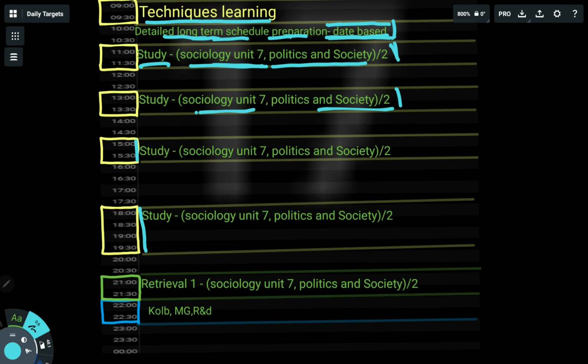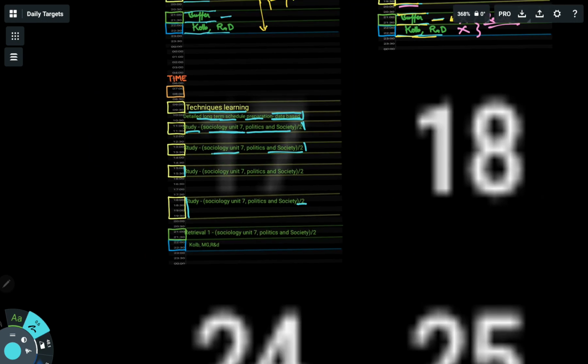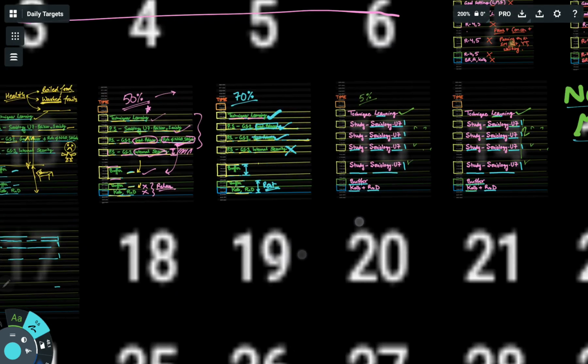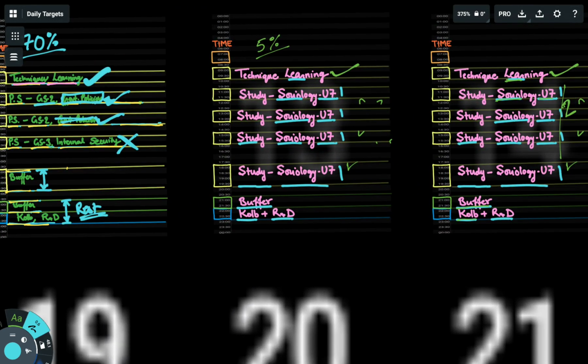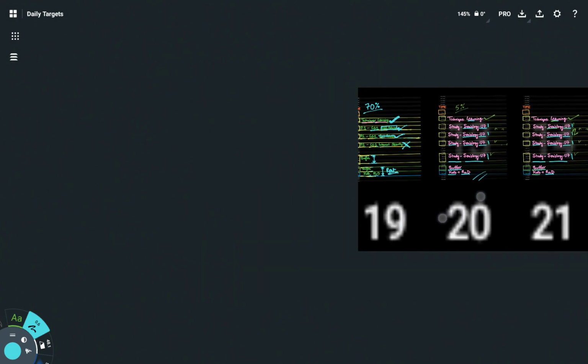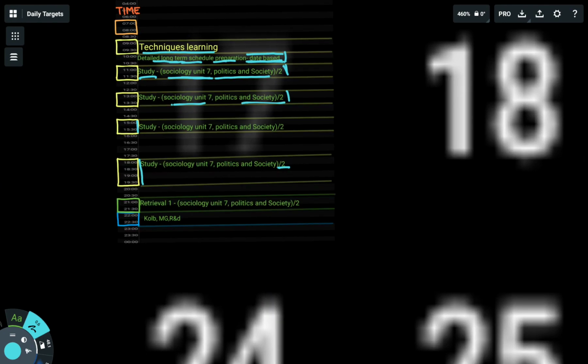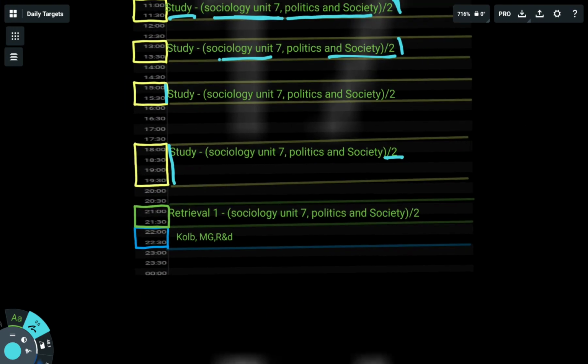And why half, why not complete? Because earlier I set the target of a complete unit, but I found that I was not able to complete it. So I must take some steps. That's why I reduced it to half a unit, and I hope I will achieve it.